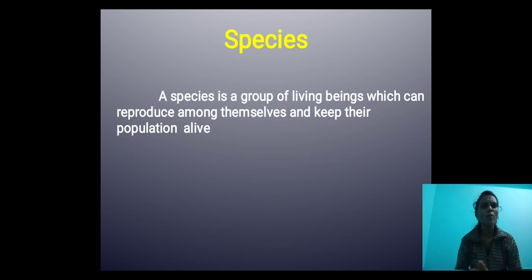Next, what do you mean by species? This is the basic unit of classification of living organisms. A species is a group of living beings which can reproduce among themselves and keep their population alive. We call it a species.